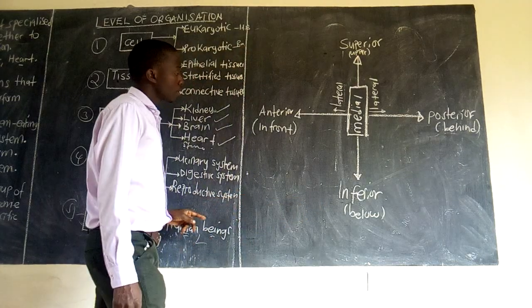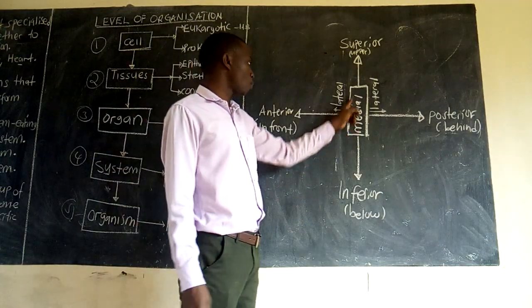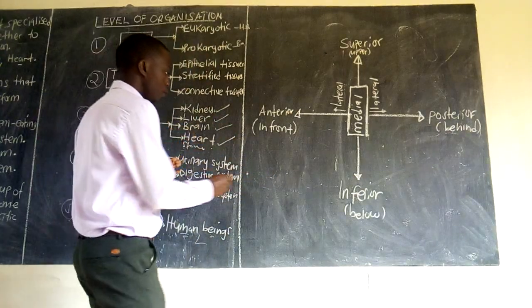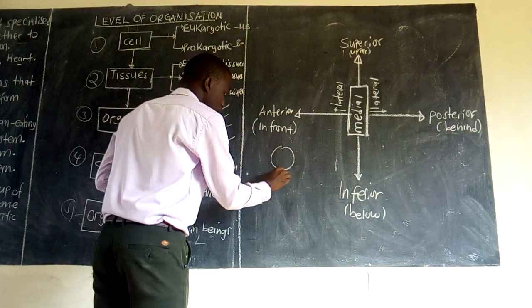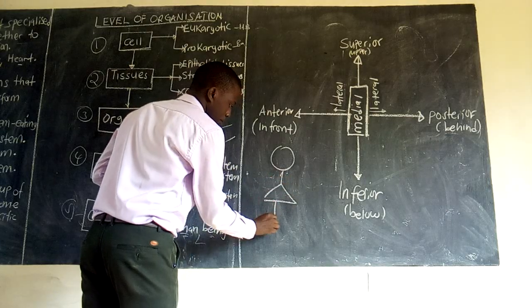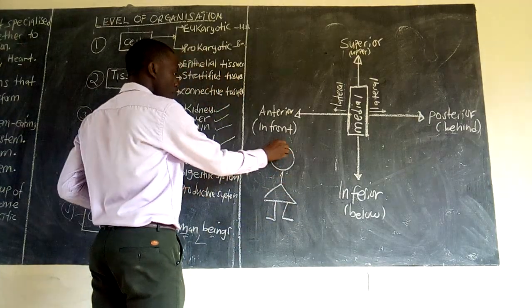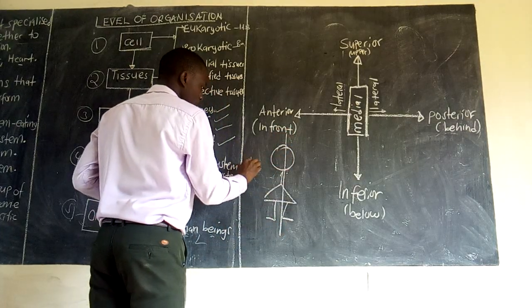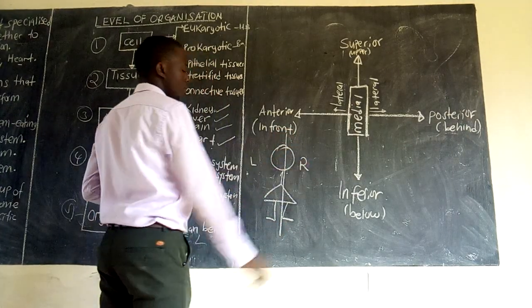Then we also have other terms like medial. Medial is in the midline. If this is my human being, the midline is that line that is going to divide this person into equal left and right.